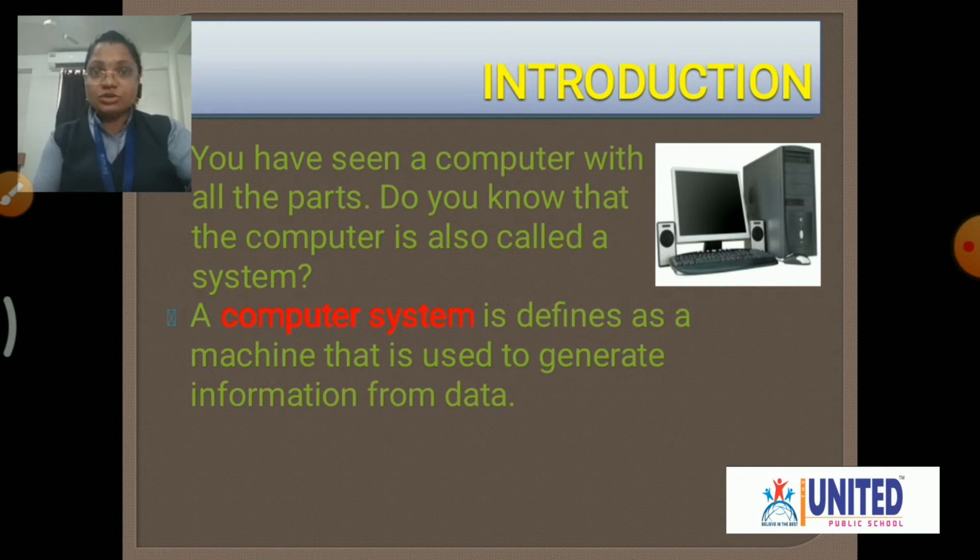Now, do you know the computer is also called a system? What do you mean by computer system? A computer system is defined as a machine that is used to generate information from the data. कंप्यूटर सिस्टम ऐसी सिस्टम है कि जिससे हम इंफॉर्मेशन बना सकते हैं, जनरेट कर सकते हैं. ओके, सो व्हाट डू यू मीन बाय दिस इंफॉर्मेशन एंड डेटा? लेट अस सी.